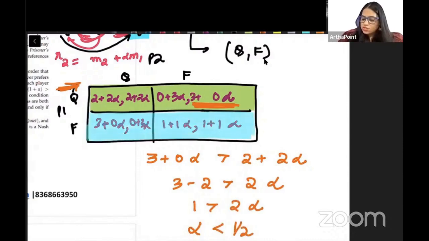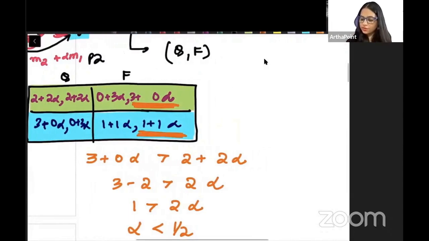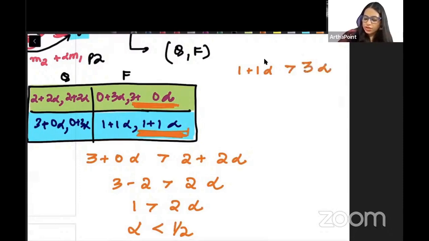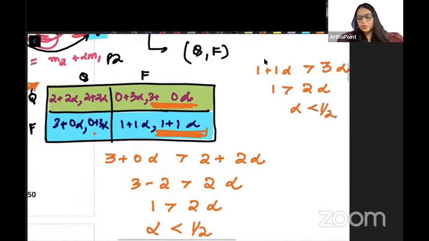Similarly, look here. When player 1 chooses Fink, I want player 2 to choose Fink. So I want him to choose this over that. I want 1 plus 1 alpha to be greater than 3 alpha. This value should be more than that value. So I want 1 to be greater than 2 alpha. So alpha should be less than half. The same answer comes from here too.